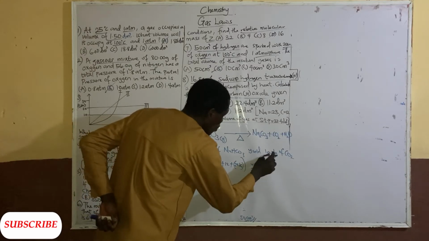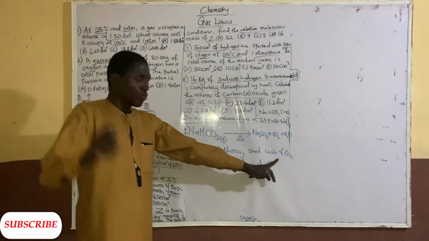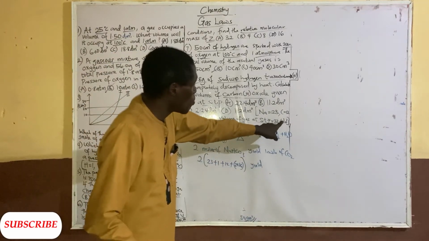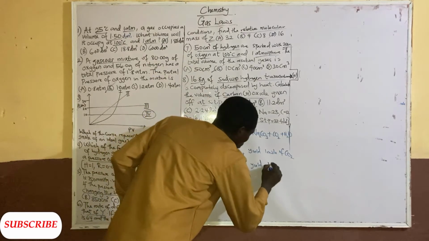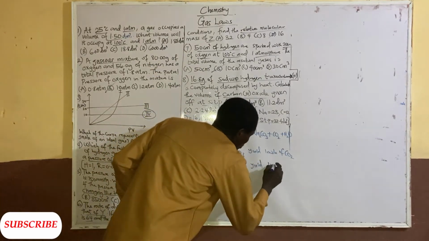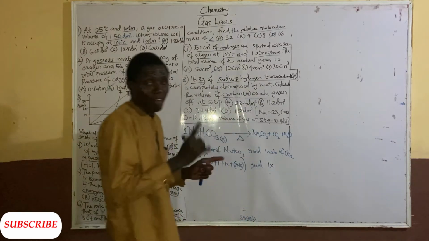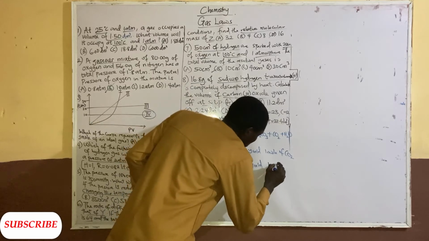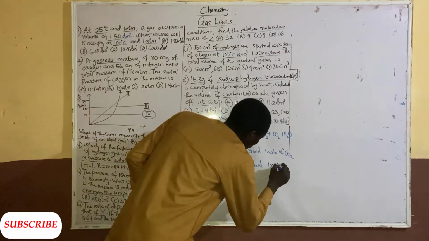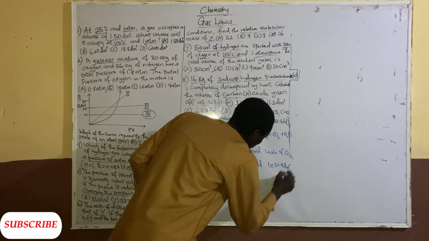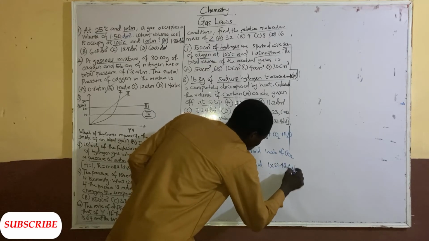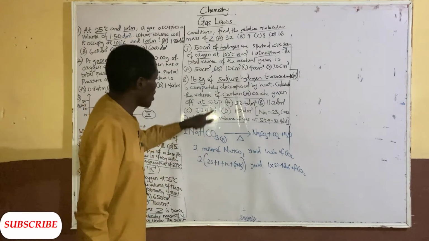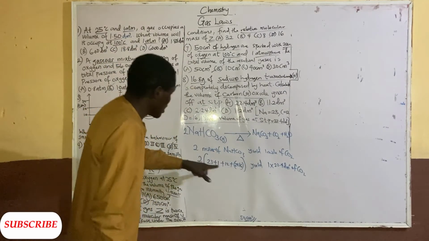It yields 1 mole of CO2. And 1 mole of CO2 occupies 22.4 dm3. That's Avogadro's law: 1 mole of any gas occupies 22.4 dm3. So 1 times 22.4 dm3. If it is 2 moles, you multiply by 2. So we are converting this one into gram because we are asked to use gram.